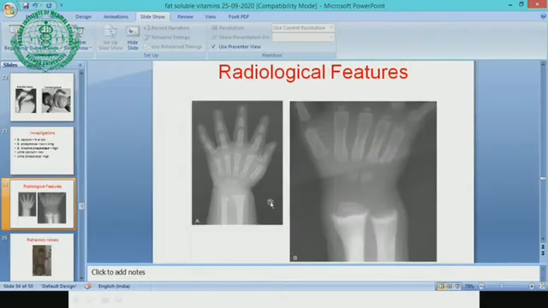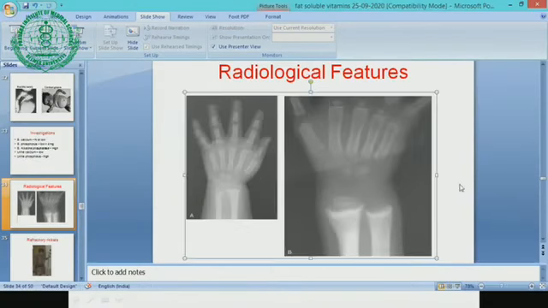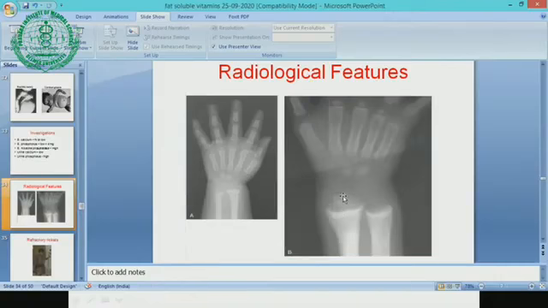On the left side you can see a normal X-ray of the wrist of a child, with radius, ulna and one or two carpal bones. Now you can see classical cupping, fraying and splaying. Splaying is widening. Cupping means the metaphysis is concave. This is the metaphysis, this is the epiphysis, and this is the diaphysis.